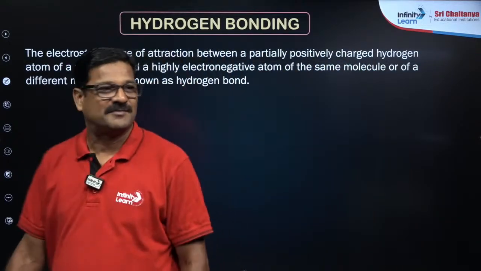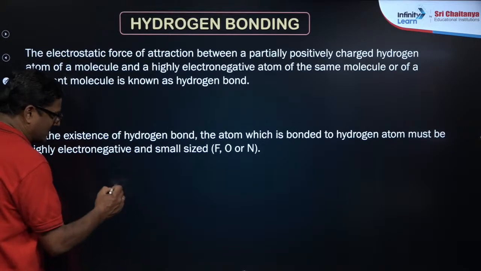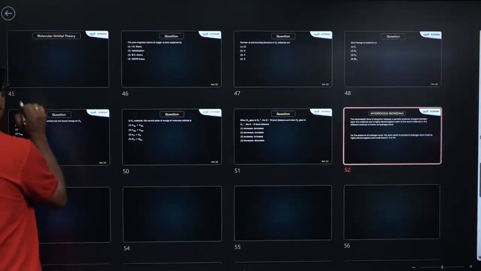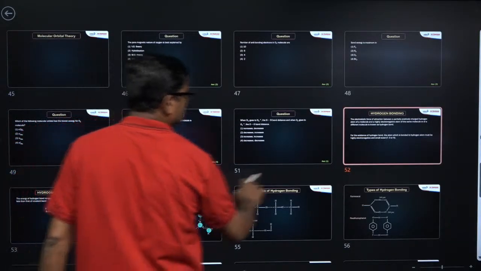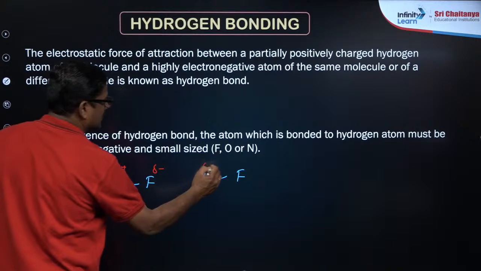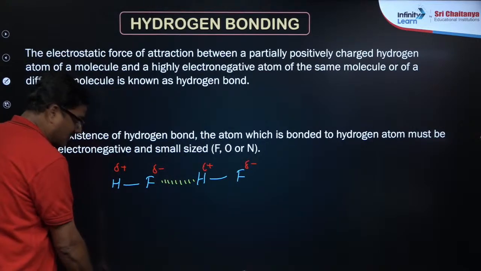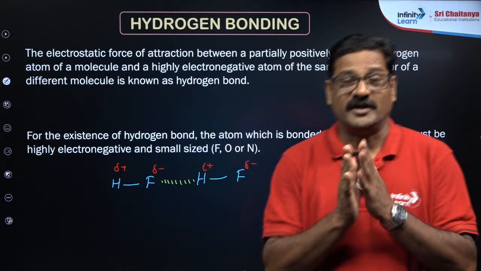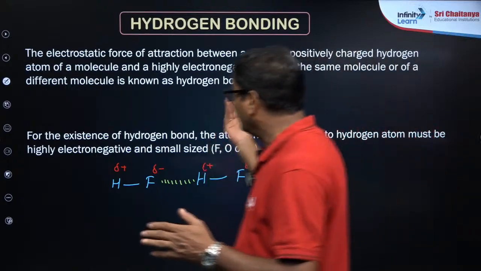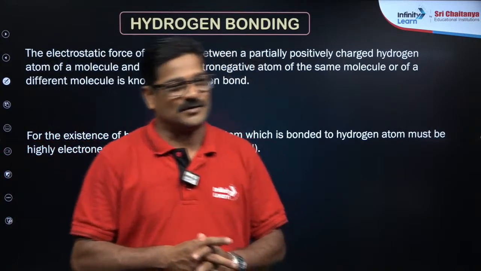Let us talk about just an introduction to hydrogen bonding. Hydrogen bonding is a kind of bonding where you can see hydrogen and fluorine, and there is an electronegativity difference between the two atoms, so that a mild, weak electrostatic force of attraction exists between the hydrogen atom and the highly electronegative element, and that bond is what you call a hydrogen bond. In the next session we will try to look at hydrogen bonding. Time is very short now, so we can't extend this.